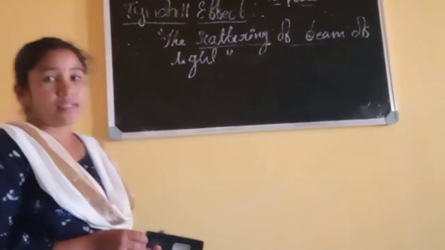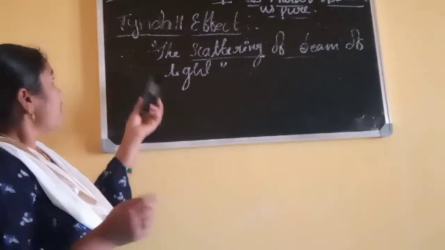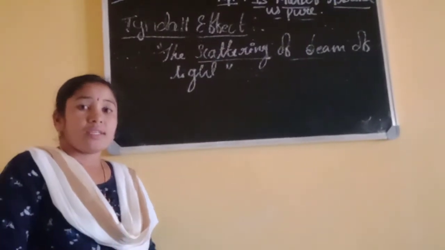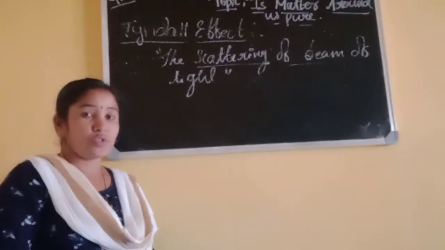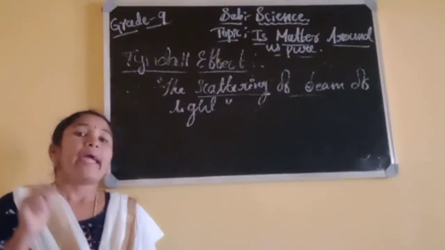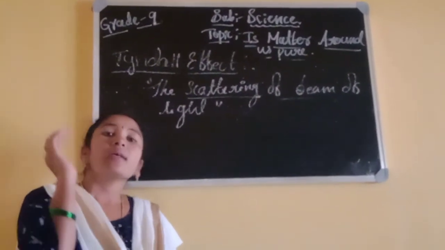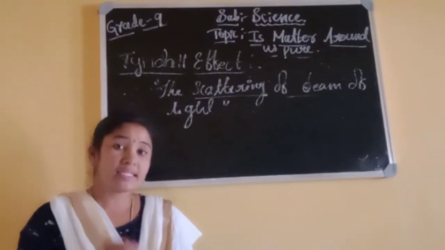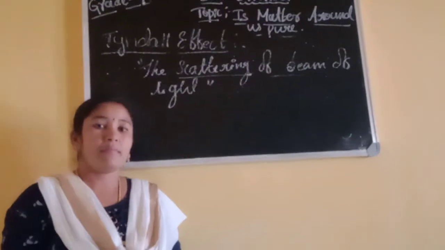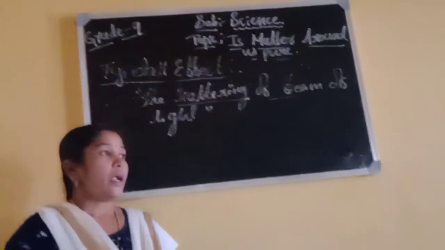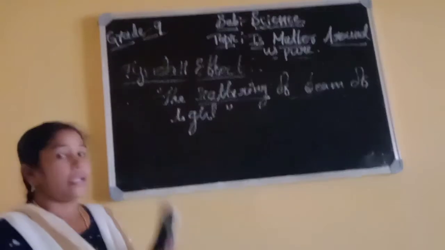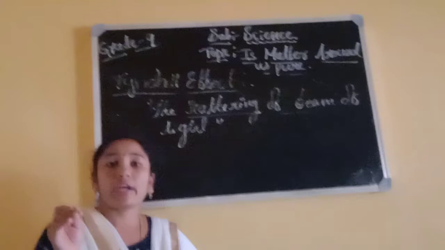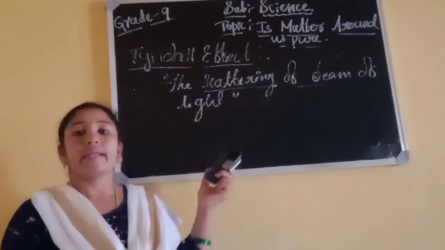And now let's see some examples of Tyndall effect. This Tyndall effect we can see in our daily life also. We can see it in our houses. A fine beam of light enters the room through a small hole present in the room. It also shows the Tyndall effect. It scatters the beam of light from dust and smoke particles. And one more illustration is when sunlight enters a dense forest or canopy, there also we can see the Tyndall effect.